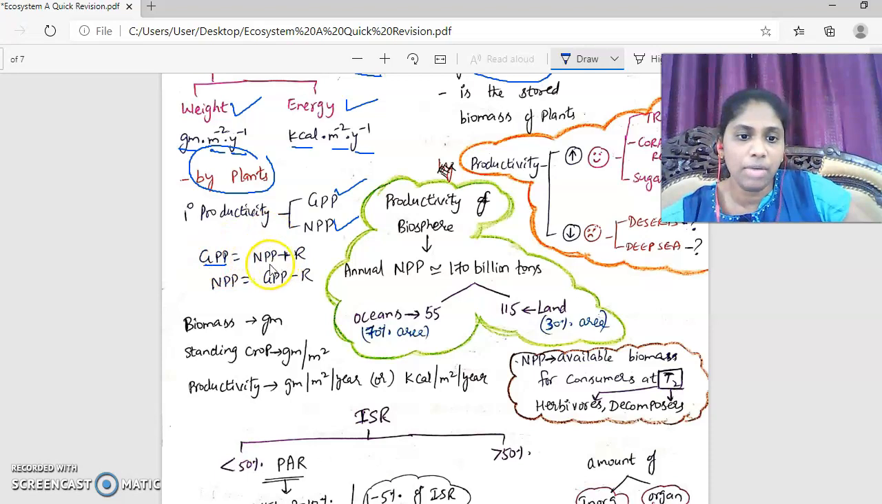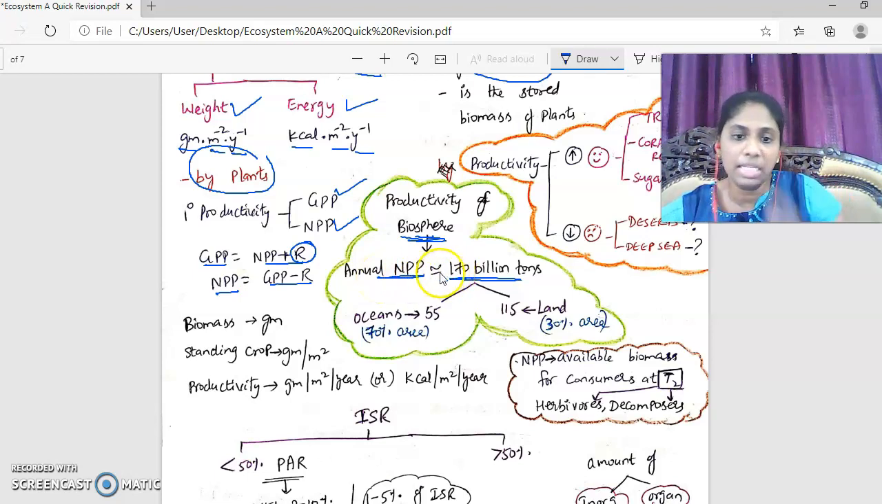Now, GPP is equal to NPP plus R. What is R here? Respiratory loss. It means NPP is equal to GPP minus R. The productivity of the whole biosphere is approximately 170 billion tons. This is the annual net primary productivity.